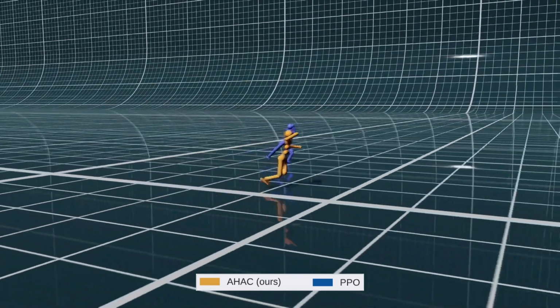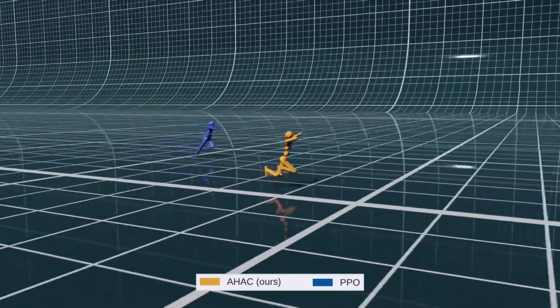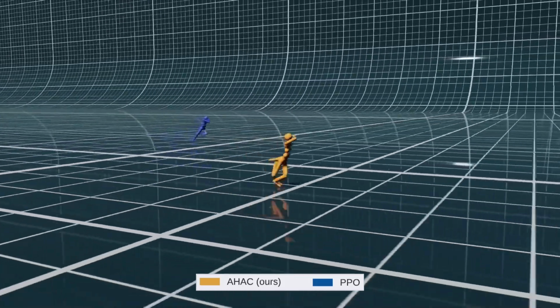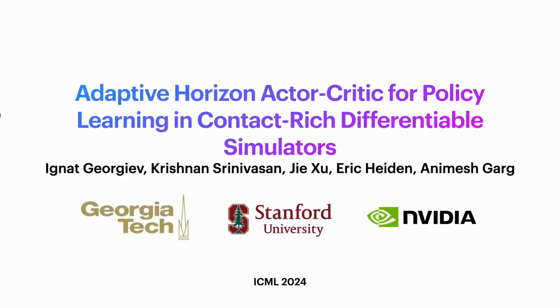However, we argue that even when given infinite simulation data, state-of-the-art methods are still incapable of finding the true optimal solutions to complex continuous control tasks. This is what we investigate in our recent work, where we explore learning optimal policies through contact.